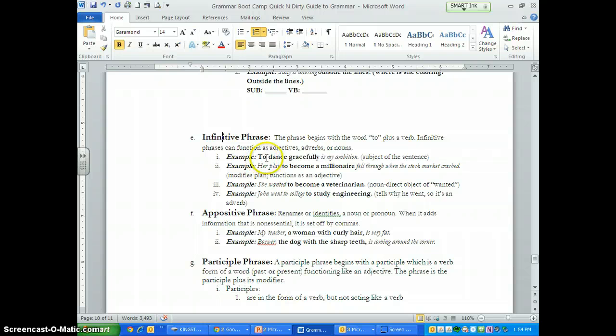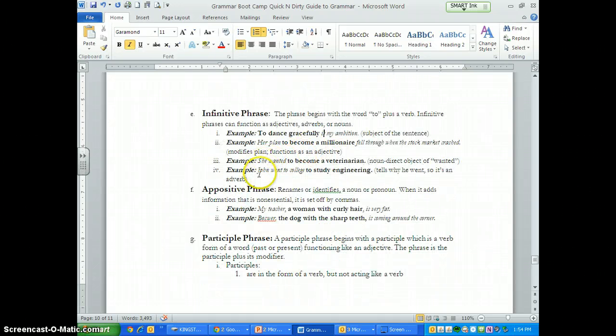So what is our subject? What is the "is" referring to? What is it that you are doing? That is. And if you guessed to dance gracefully, you're correct. This is where it's the subject of the sentence. So the verb is dance, the infinitive is to, and it refers to the verb is. Okay? Next one right here.